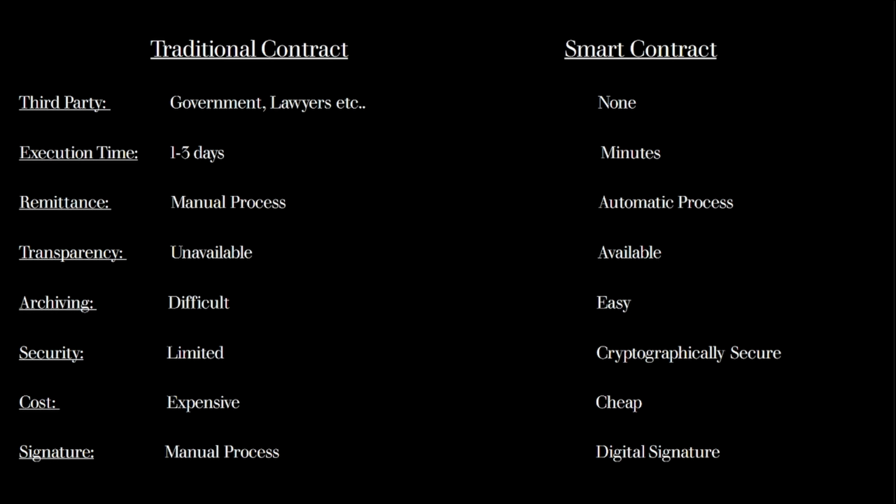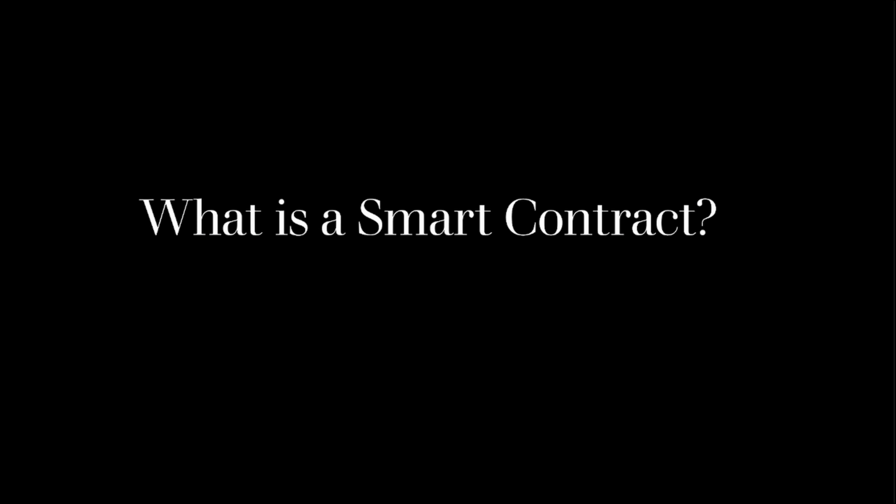Signature. In a traditional contract, it's a manual process. All the transactions are signed manually and verified manually. In a smart contract, all transactions are digitally signed with a private key held by the entities involved in the contract. But what is a smart contract?